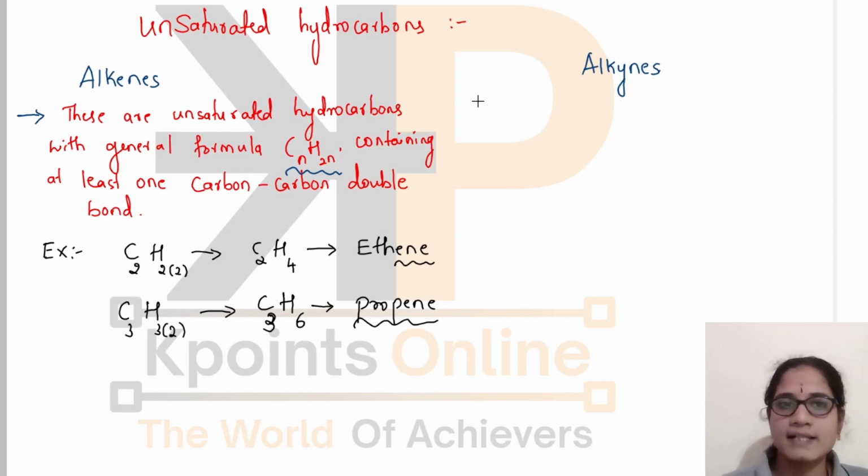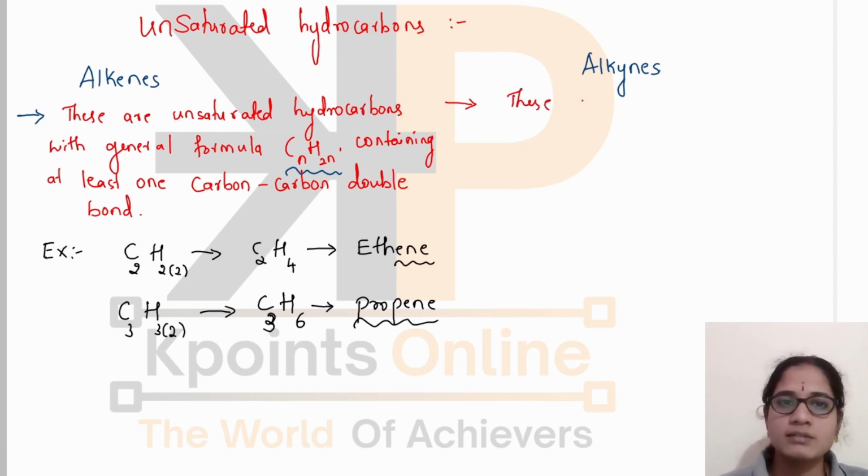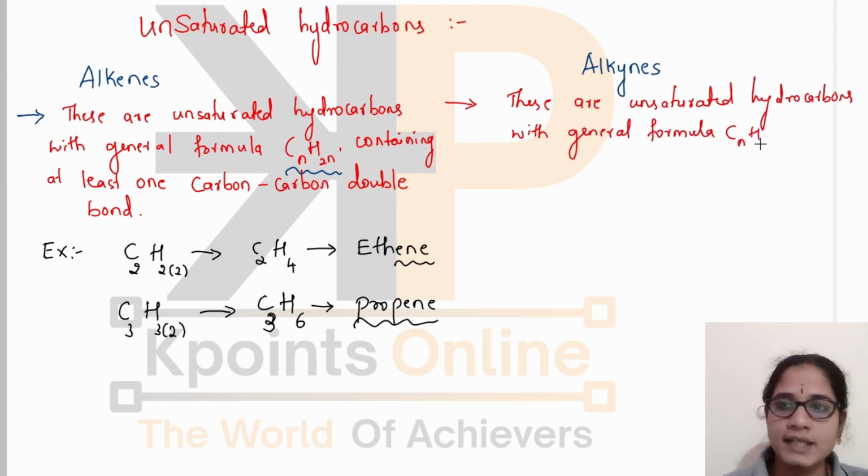Then what about alkynes? These are also unsaturated hydrocarbons, but they have the general formula CnH2n minus 2. It is very important that you remember this general formula.